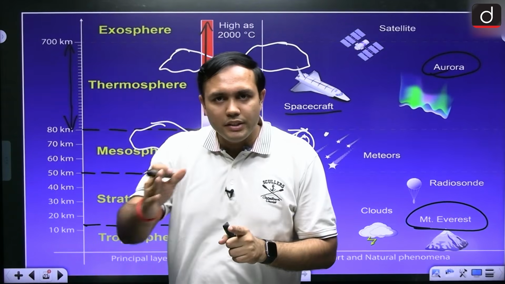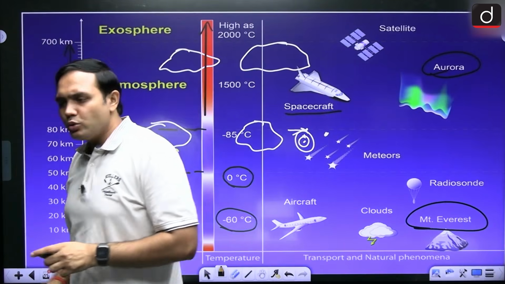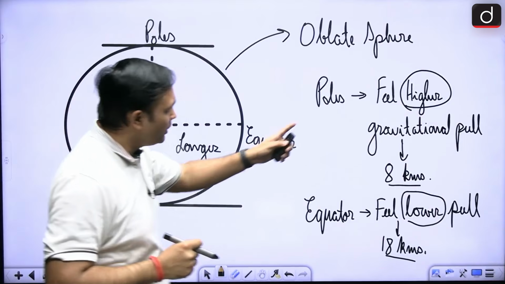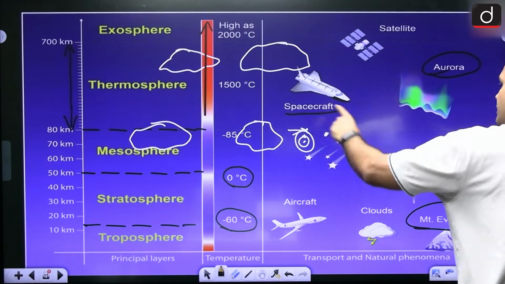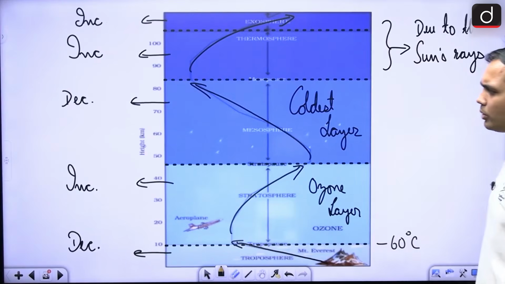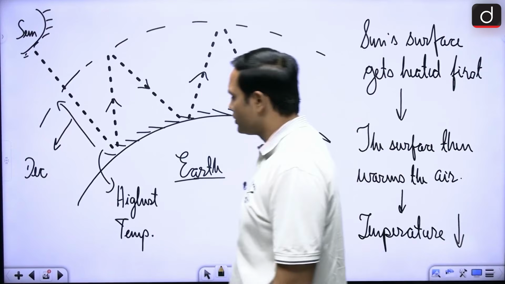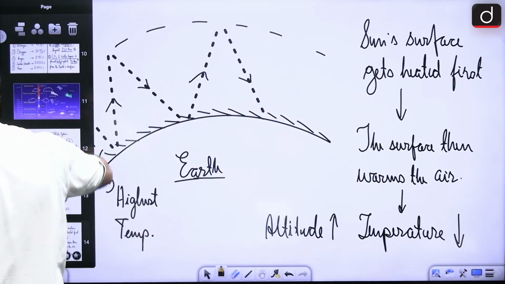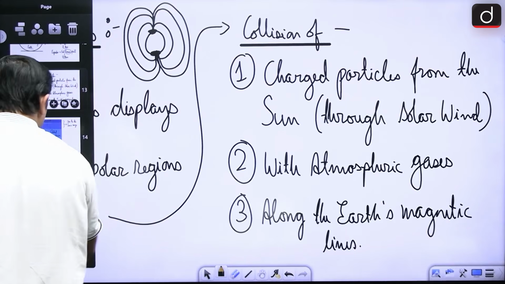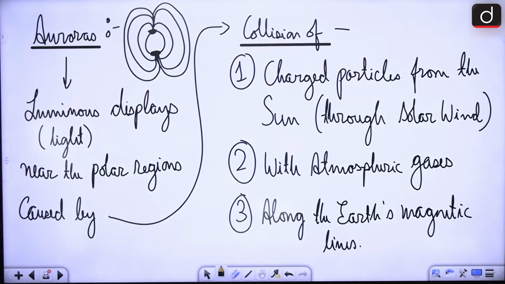Now, we have seen this temperature variation, so let's look at a particular diagram that will tell us about it. Before that, if you remember, in this particular layer there was auroras. So let's look at basically what are these auroras all about, and then we'll look at this temperature inversion thing, right? So if you look at this auroras, it is a very important aspect.